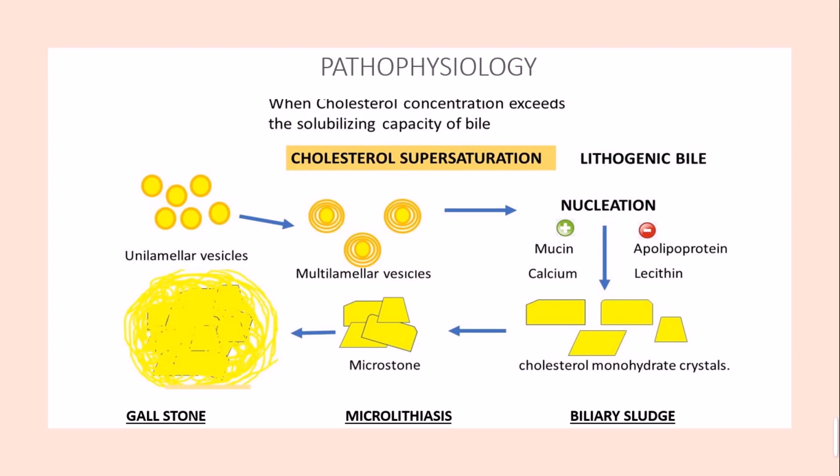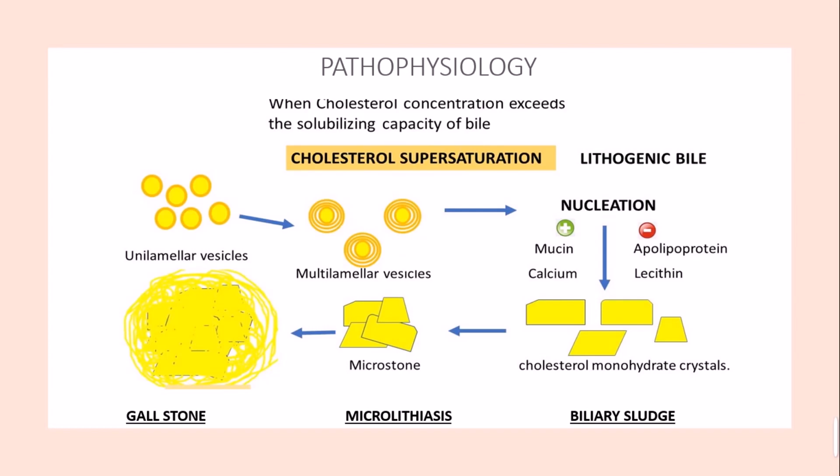That cholesterol supersaturation will cause nucleation to happen, because there will be hypomotility, which means stasis of cholesterol in your bile, and that will promote the nucleation process. Nucleation happens when all the molecules of cholesterol gather together and form a stone, which is called cholelithiasis.